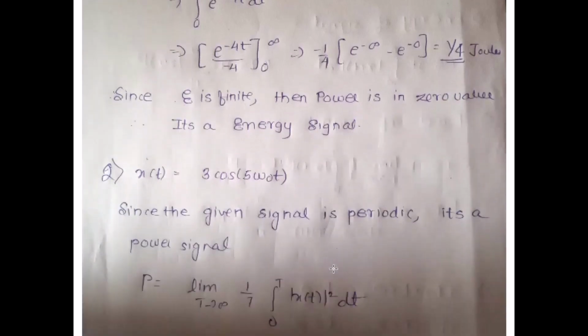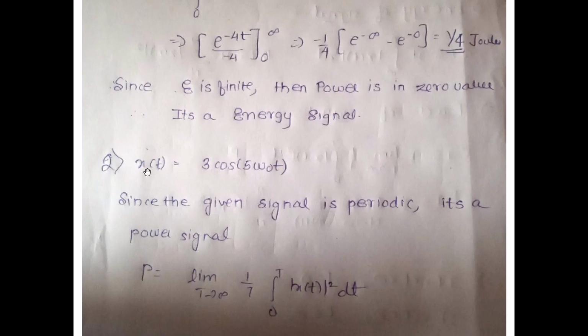Okay. Similarly, the next question is x of t is 3 cos omega naught t. Now again I have to first find out whether it's an energy signal or a power signal. But I will not be finding out the energy because I am seeing that it's a cos signal, it's a periodic signal. Since it's a periodic signal, it's definitely going to be a power signal. So there is no need for me to find out the energy. I know already that it's a power signal, so I can make a statement. Since the given signal is periodic, it's a power signal.